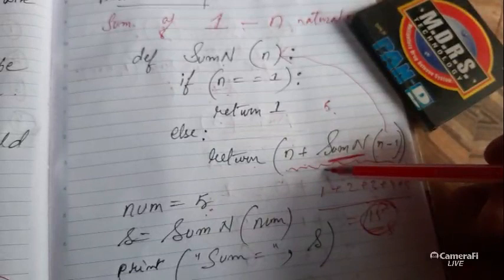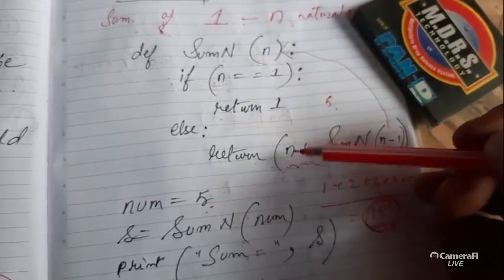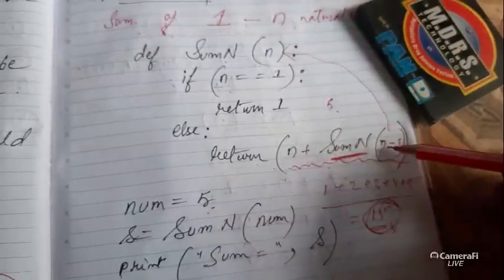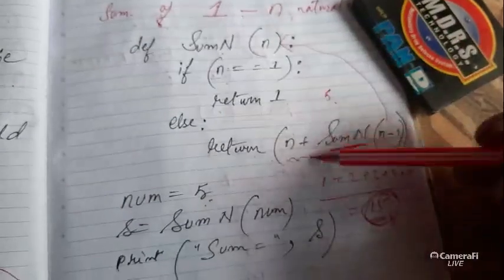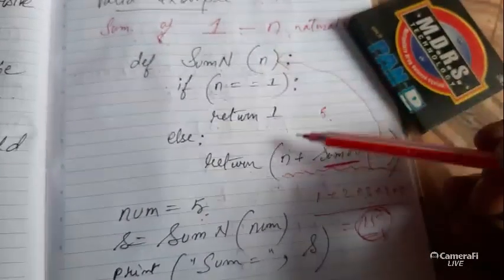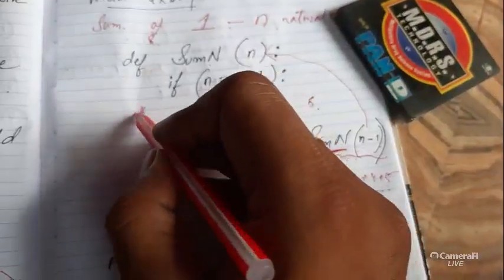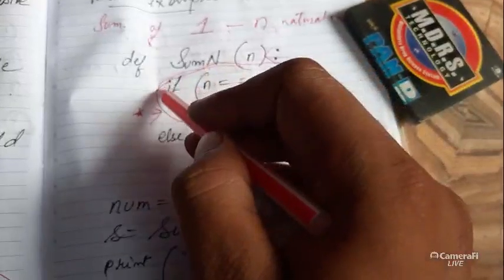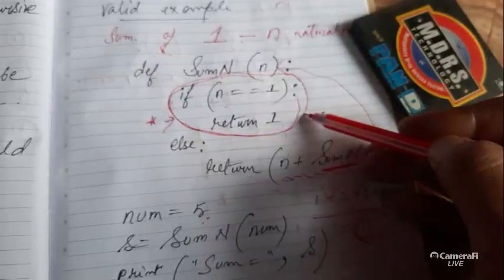Again 4 plus, so n is already here, 4 plus 4 minus 1, that is 3. Then 3 plus 3 minus 1, 2. 2 plus 2 minus 1, 1. And then this is the ultimate case. This whole part is actually the base case of this recursive code. This is the base case.